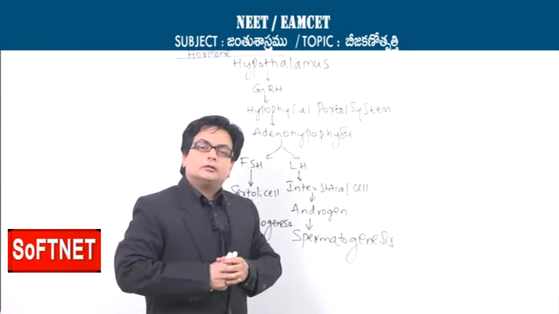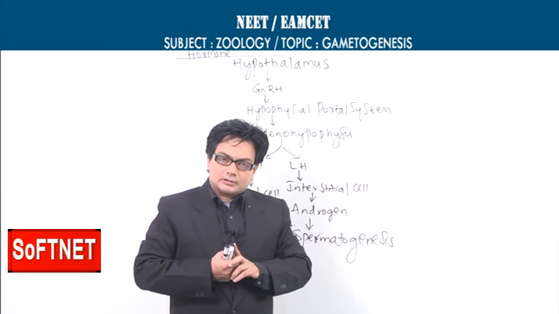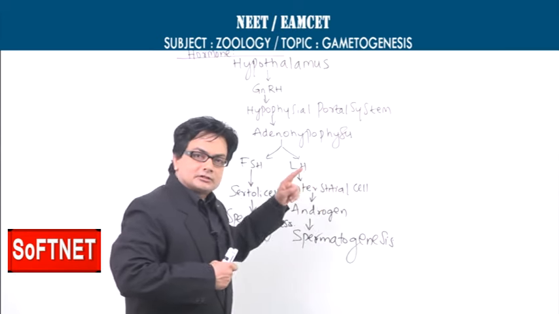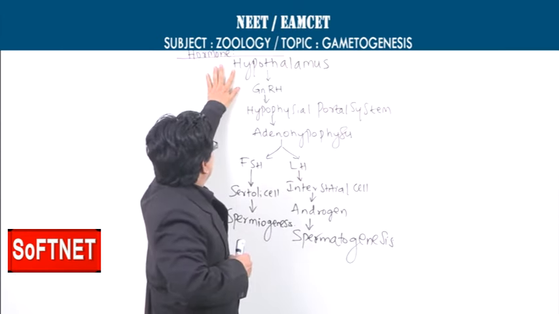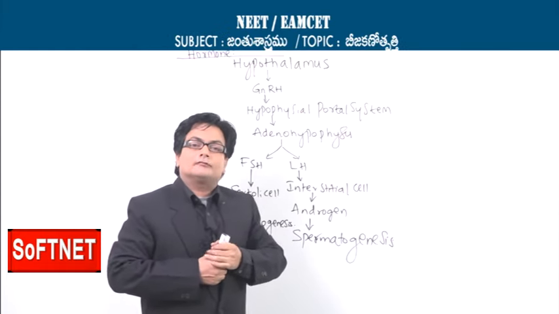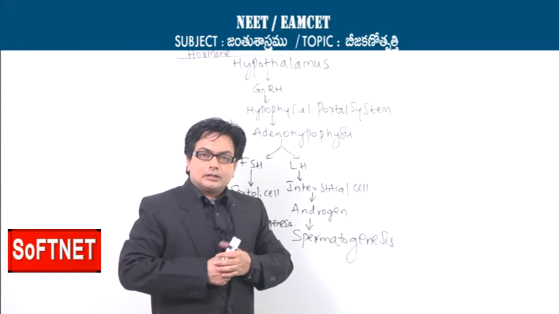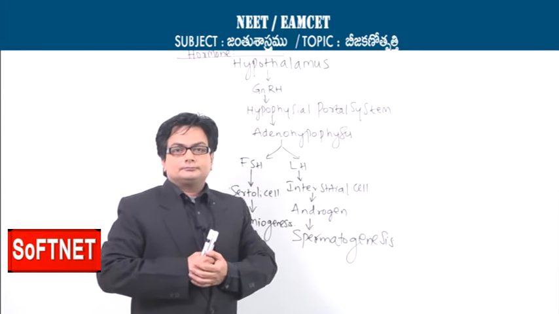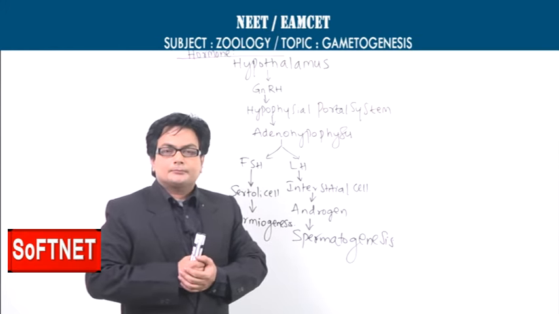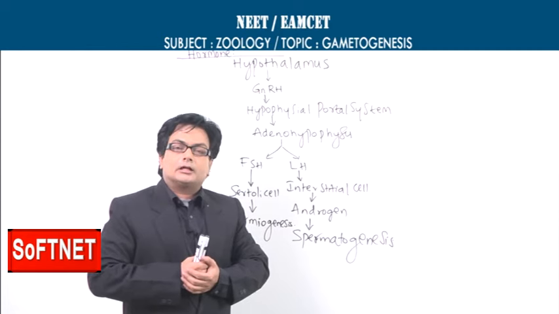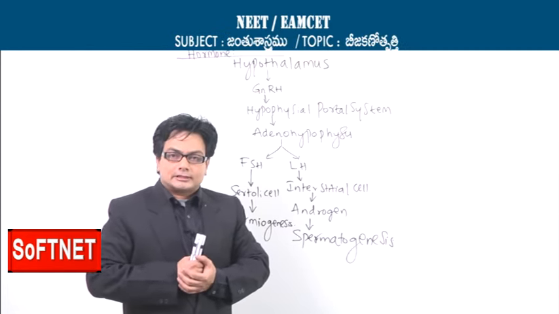Now let us learn the effect of hormones on the process called spermatogenesis. As I have presented here the sequence of activity, look at this. Now, hypothalamus, we know that the floor of the diencephalon is called the hypothalamus, a very diversified structure which will control many functions in the body, and this area called the hypothalamus will have specialized cells called the neurosecretory cells.